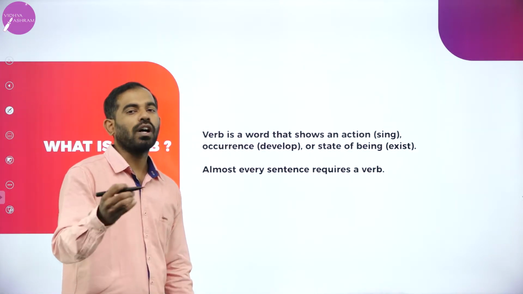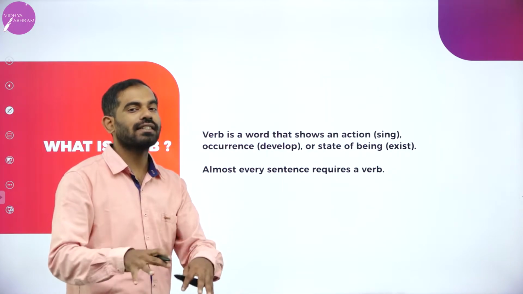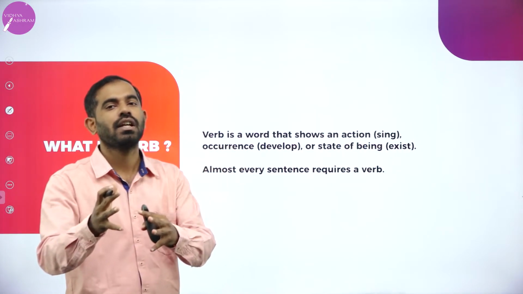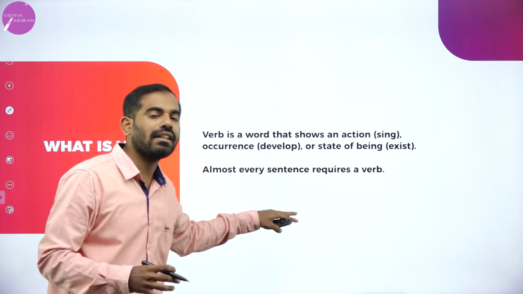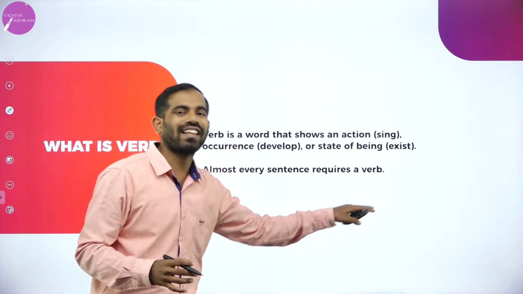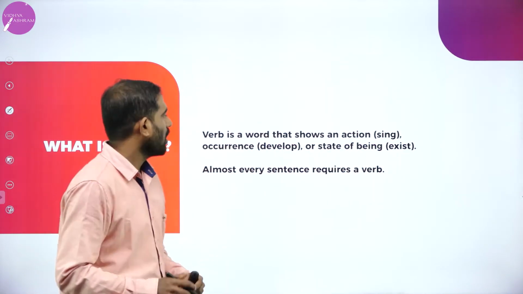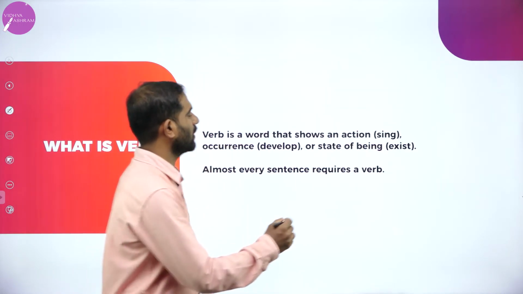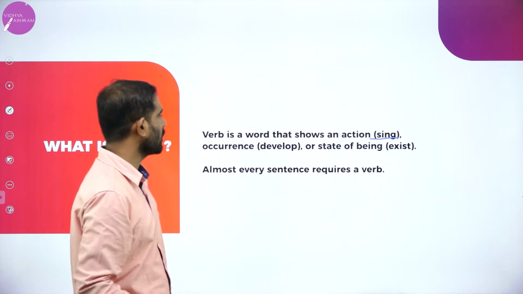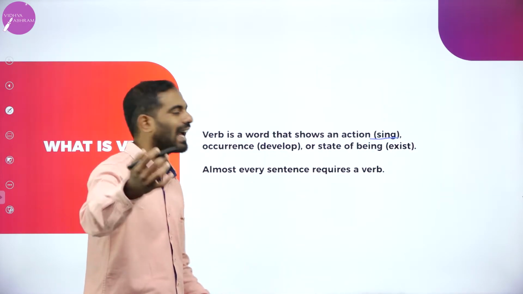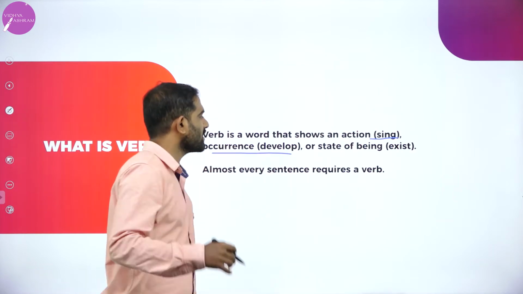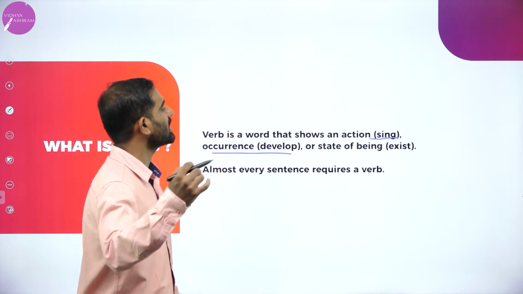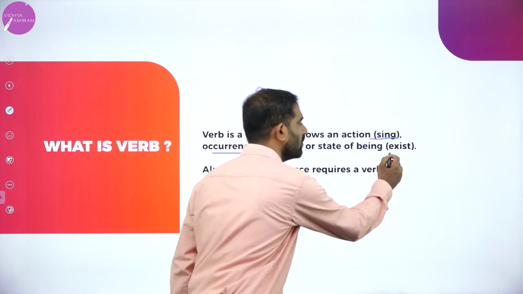Next, what is a verb? I am limiting myself to only subject and verb and how they agree, so I am not going into detailed explanations while I talk about a lot of examples in this session. A verb is a word that shows an action, like singing or sing or teach, or an occurrence, something to happen, or a state of being, just to exist.